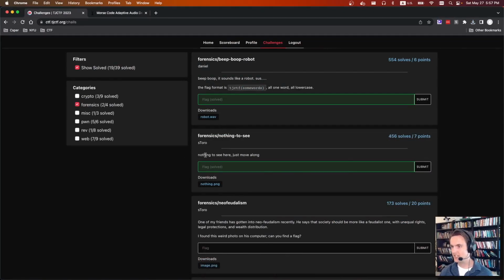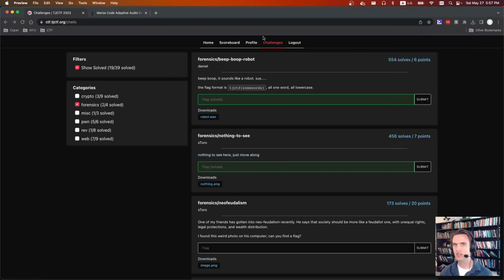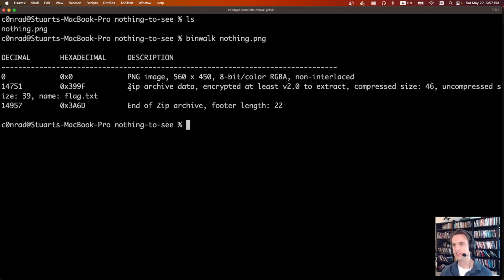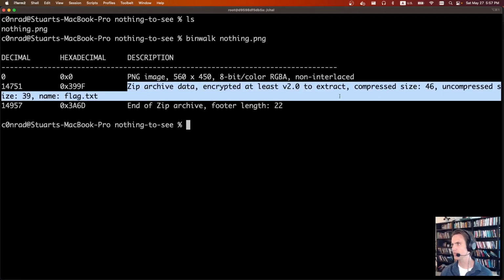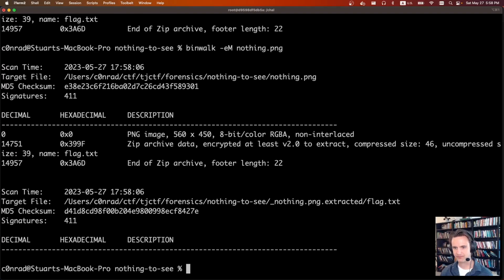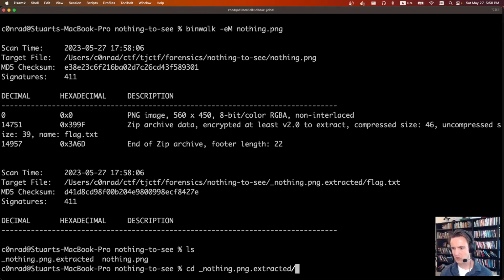Next is forensics, nothing to see. It says nothing to see here, just move along, and we're given this image. If we take a look at the image, it just says nothing to see here. So we can run binwalk on it, binwalk nothing, to see if there are any hidden files. And there is. There's a zip archive, it's encrypted, and it has a file named flag.txt. Perfect. So we'll do binwalk with extract, M is kind of like a recursive binwalk, on nothing. Sweet.